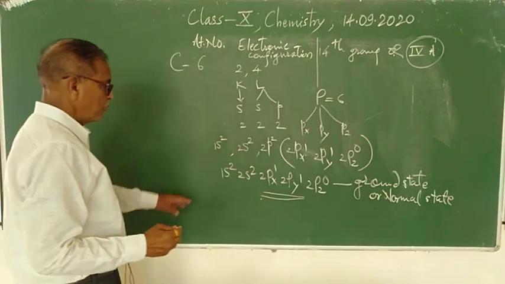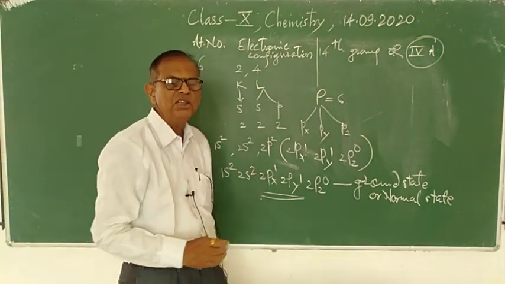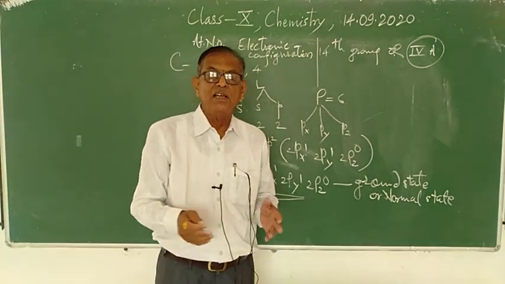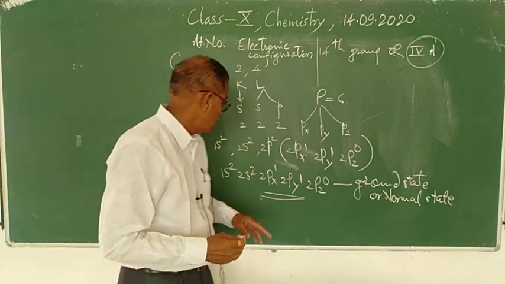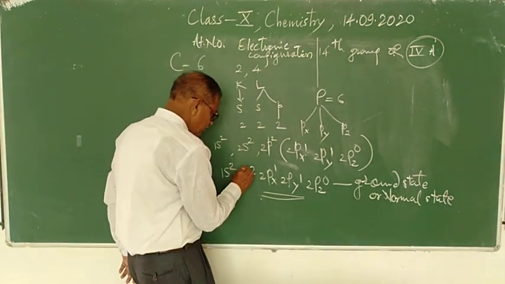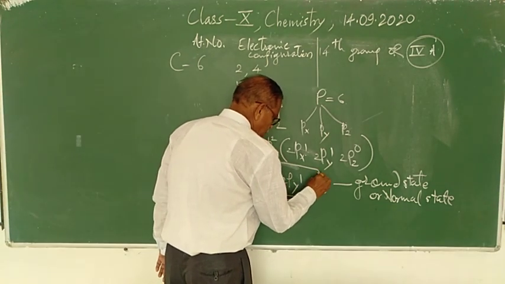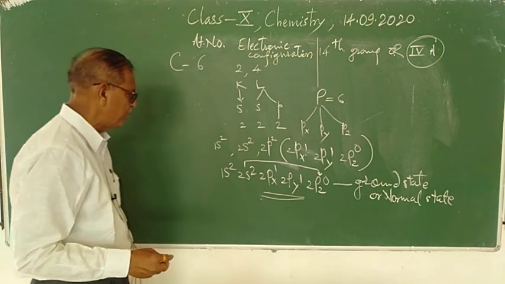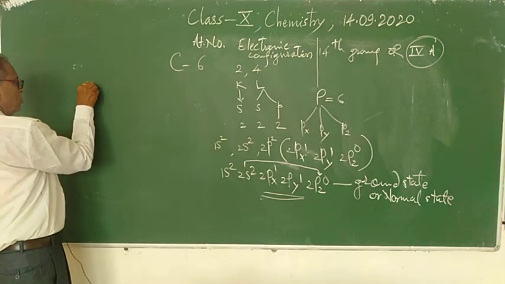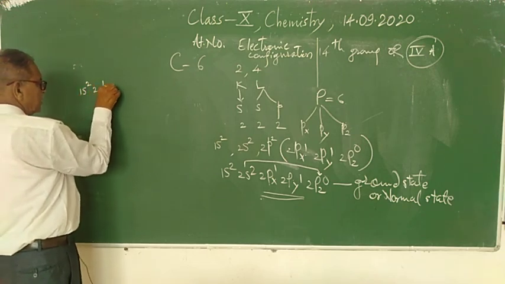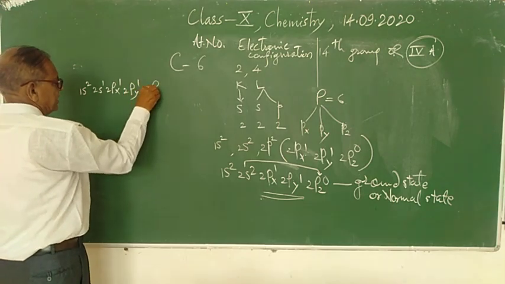And when carbon atom absorbs energy, as you know from Bohr's model, 1 electron from the 2s orbital gets promoted to the vacant 2pz orbital, and therefore we can write 1s2, 2s1, 2px1, 2py1, 2pz1.